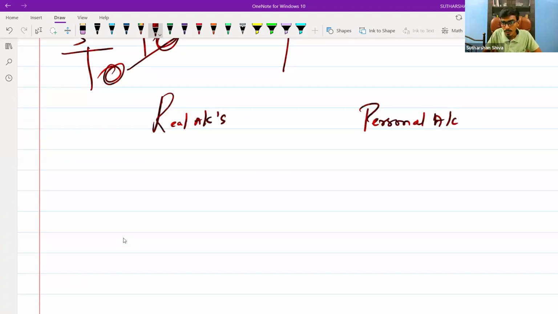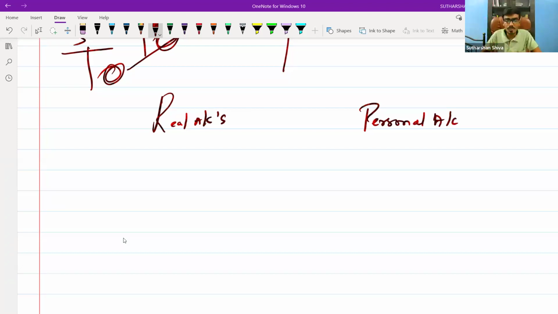What is a nominal account? A nominal account is expenses and income that have already gone to the P&L. Now you are closing the firm. While closing the firm, you will focus on real accounts and personal accounts. Real accounts means you are focusing on the assets, debtors, whatever the case may be. In the case of personal accounts, you are focusing on creditors, bank loan, and so on. Your only focus will be on real accounts and personal accounts.